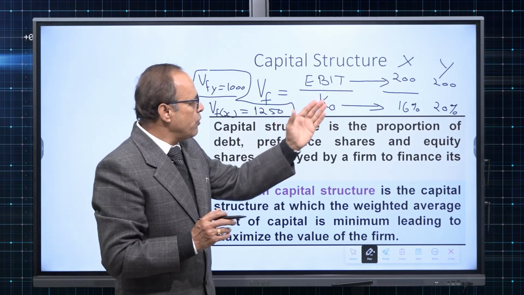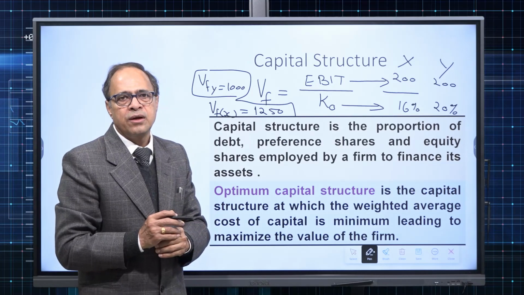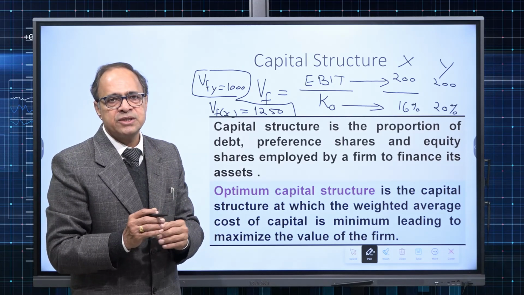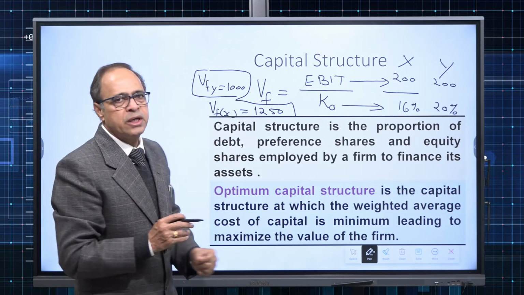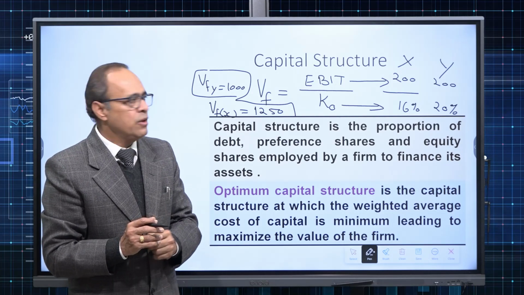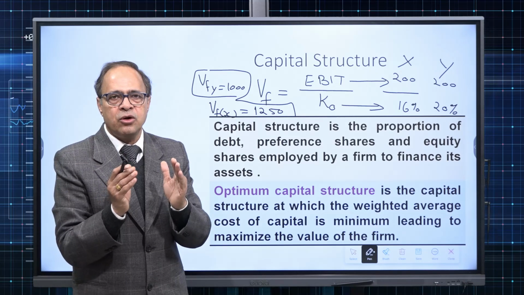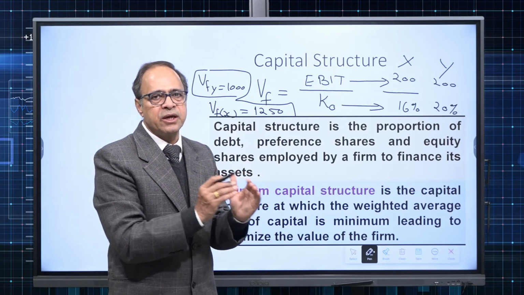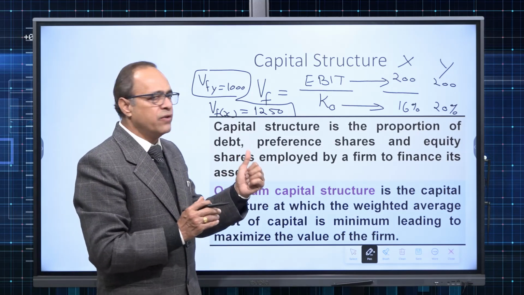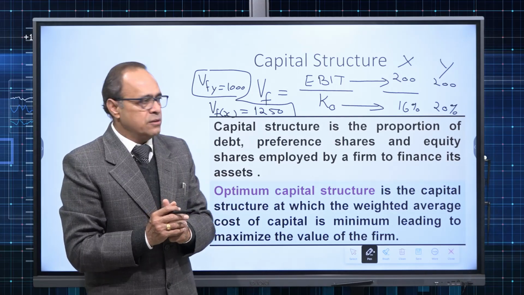So company Y is an unleveraged company. So we will say value belonging to equity shareholders is 1000. Whereas in company X, 80% of the assets are financed by equity and 20% are financed by debt.